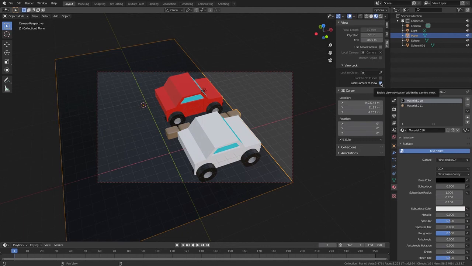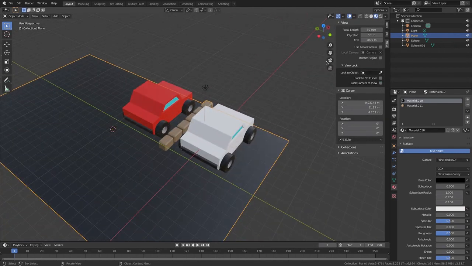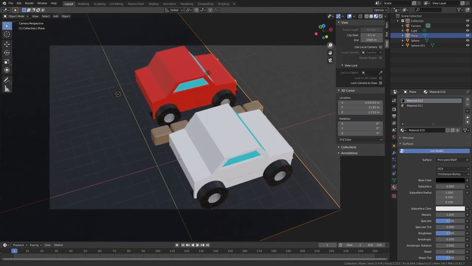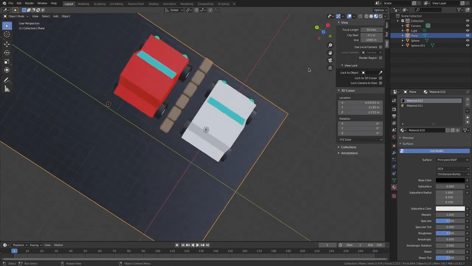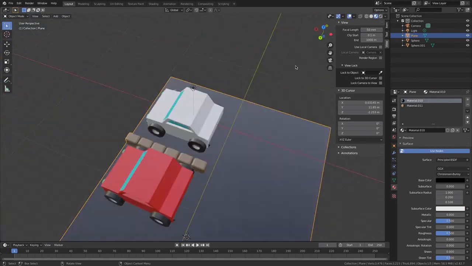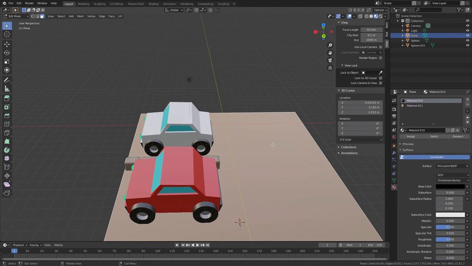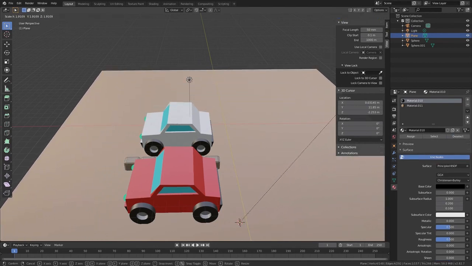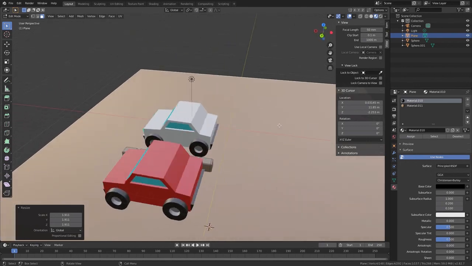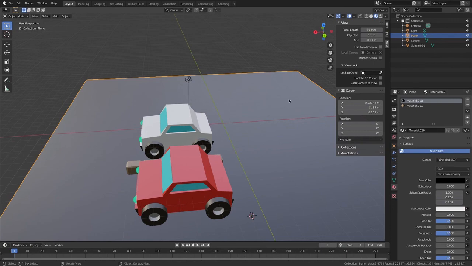But before that, I'm going to go lock camera to view. So now, if I try to move around or zoom out, it won't move the view I want, and it'll stay there. It's locked now. Now I'm going to tab and press S to scale the plane. Tab again, and now we're going to do the lighting.